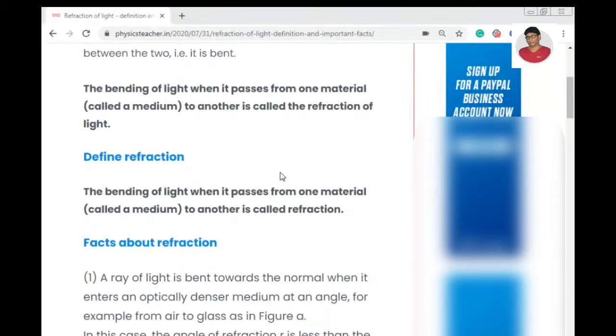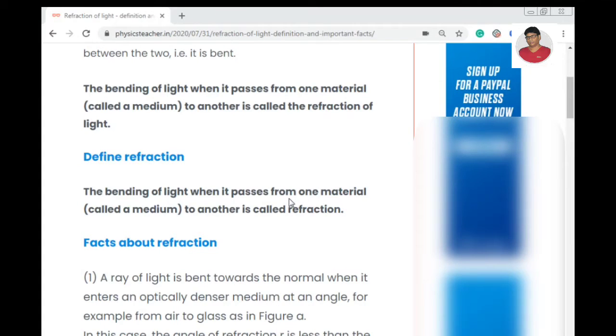As I said, light bends either towards the normal or away from the normal. Then what is this normal? Normal is the normal line actually, which is making a 90-degree angle with the separating surface between medium 1 and medium 2.